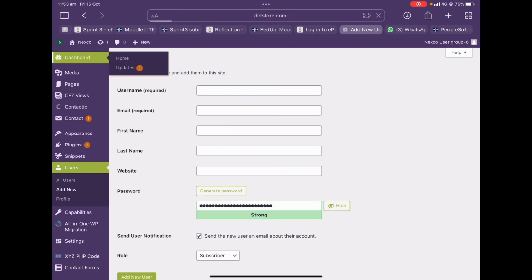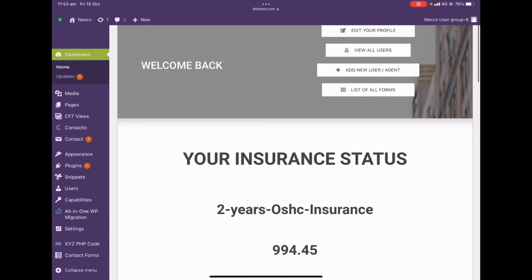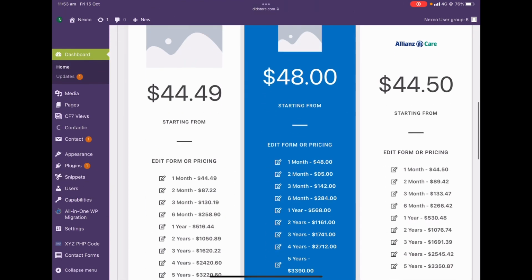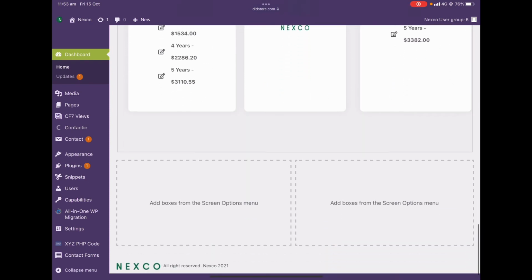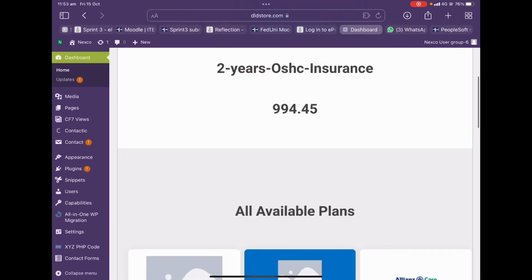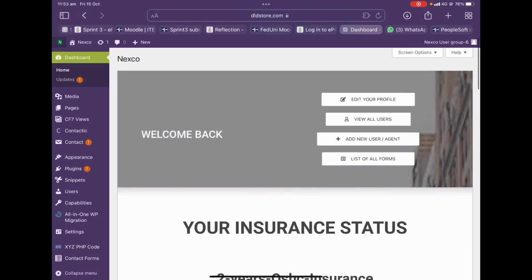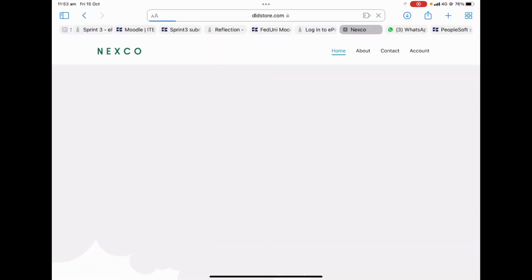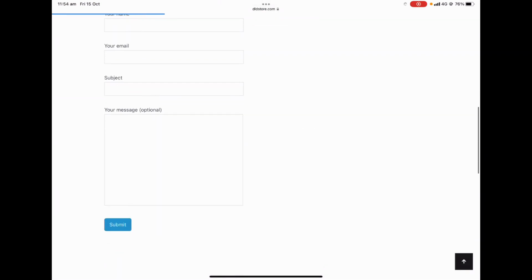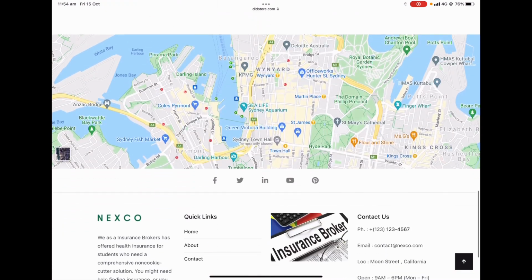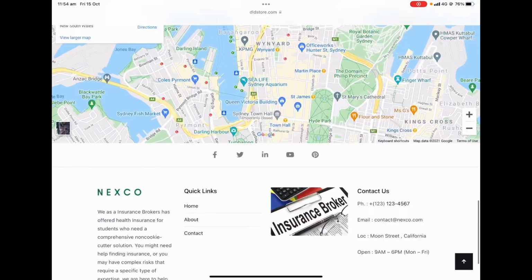And if you go to the dashboard, this is the dashboard. This is all the view which I've edited from the group, taking some references. And this is the website. You can go to the main website homepage and contact details, which I was helping my friend with, giving an idea for the mapping and everything.